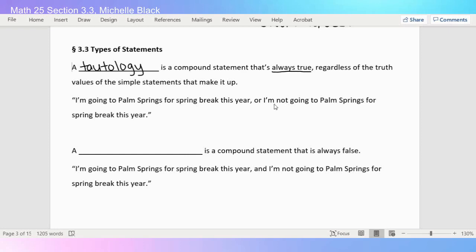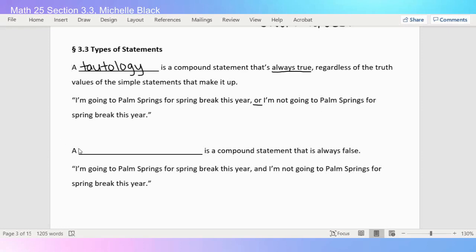that make it up. So for example, I am going to Palm Springs for spring break this year, or I'm not going to Palm Springs for spring break this year. Well, if I do go to Palm Springs for spring break, then this would be true. But also, if I don't go to Palm Springs for spring break, this would be true because I said I was going to do either or. So no matter what, this statement is always true.